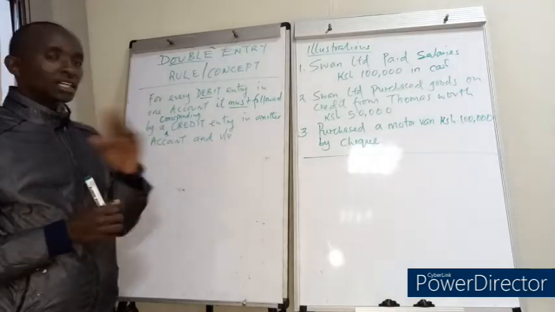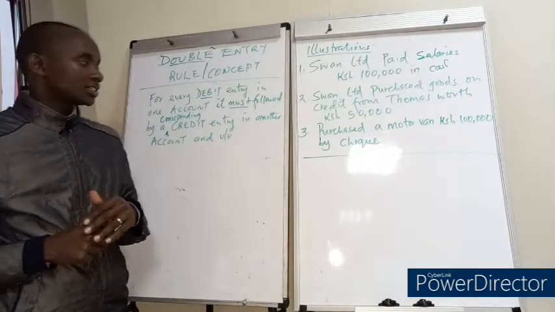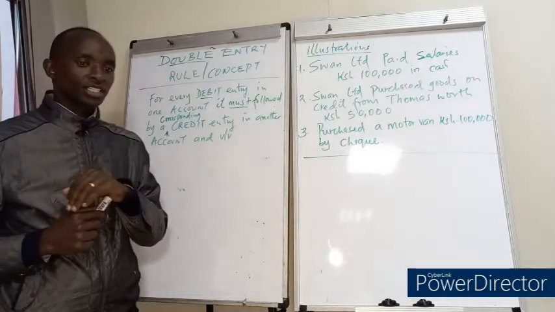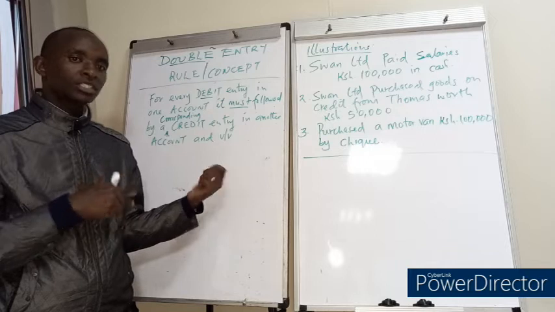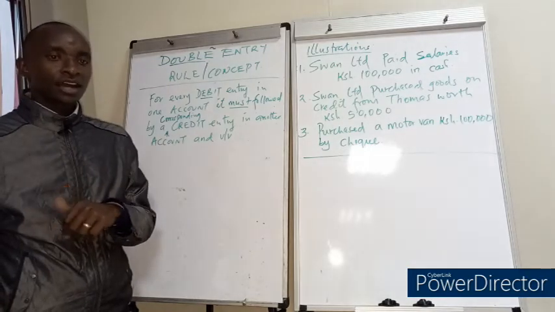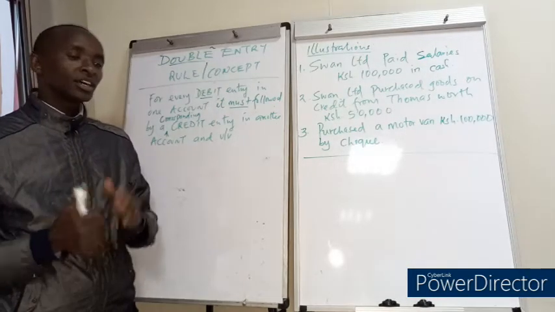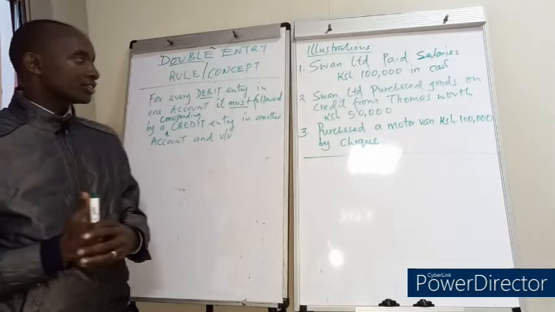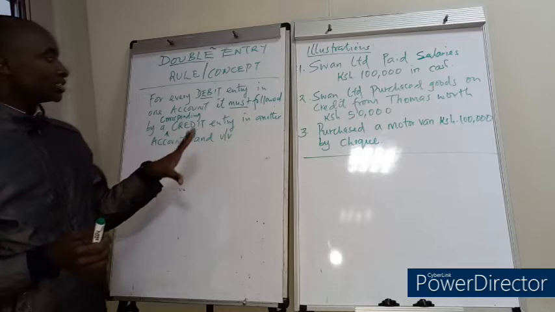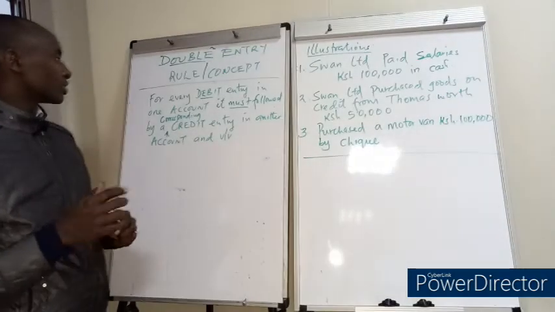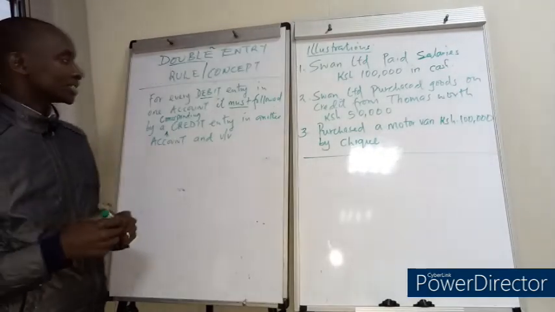So each and every transaction that happens in an organization must have two effects. One taking the debit in one account and the other one taking the credit, or vice versa. That is, one taking the credit and the other one the debit. So that is what the double entry rule of accounting states.